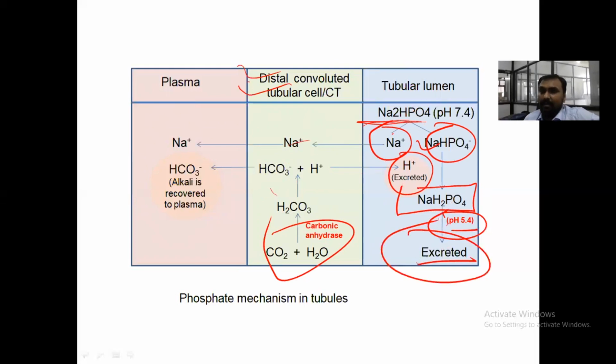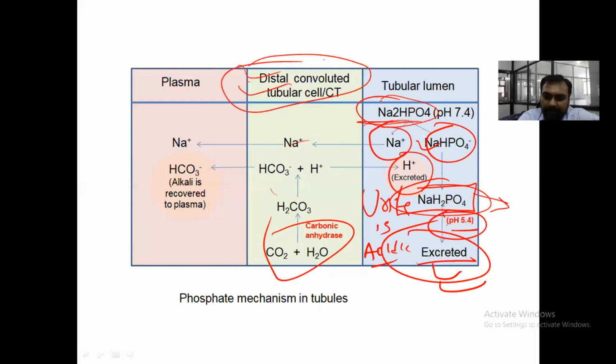This is why urine is acidic. Urine is acidic because phosphate binds with the H plus and forms NaH2PO4, which is acidic, and so that extra acid is excreted. This is how the renal mechanism excretes acid, and it takes place in the distal convoluted tubules.